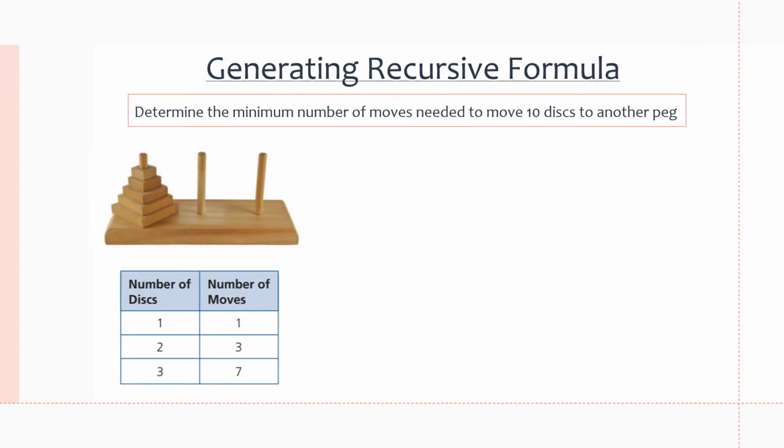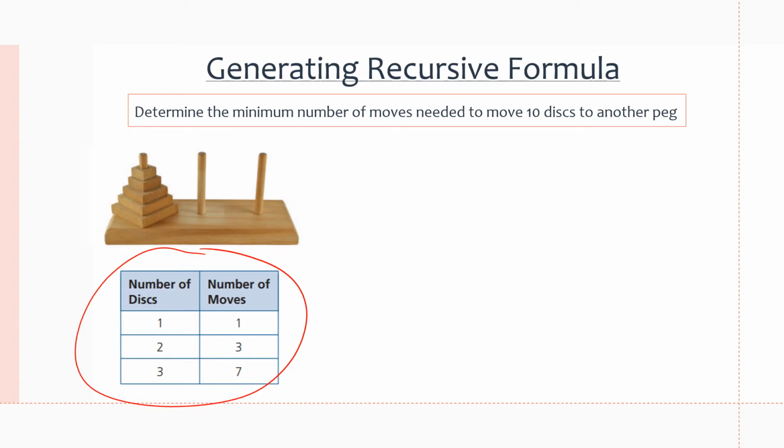Now we'll go over a few examples to show you how to generate these general terms and recursive formulas, and the rest of the numbers in a sequence, when the pattern is not so predictable. So let's do this first example. It says determine the minimum number of moves needed to move 10 discs to another peg. It shows us at the bottom in the little table how many moves it takes for each disc to move.